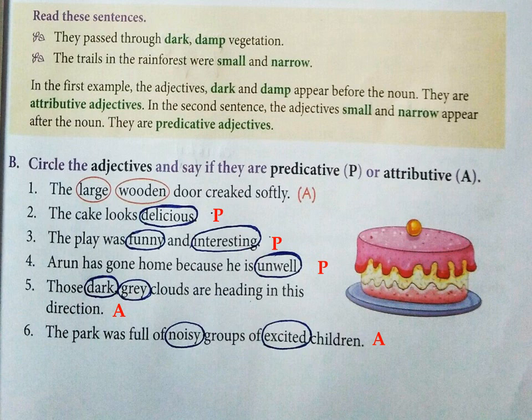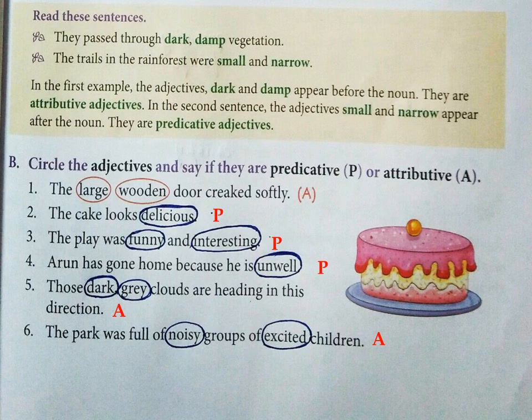Now in these sentences, children, the first sentence: the large wooden door creaked softly. In this sentence, what is the noun? Door. Door is the noun. And what are large and wooden? The words which are circled are adjectives because they are giving more information about the door.